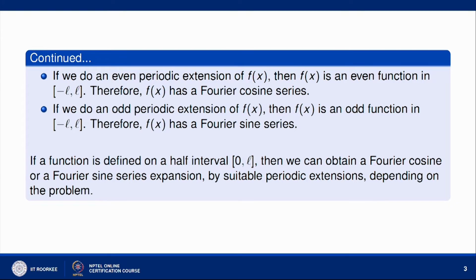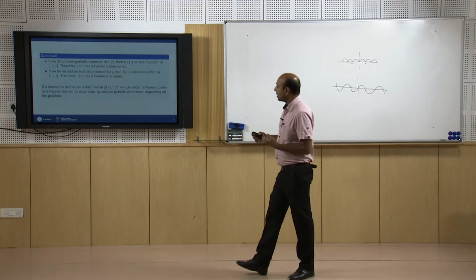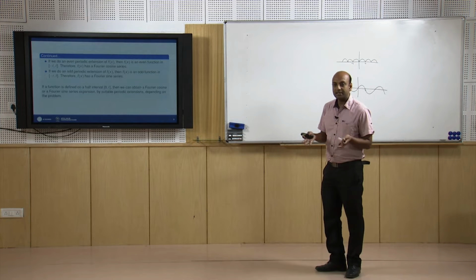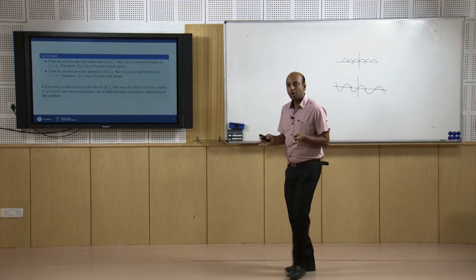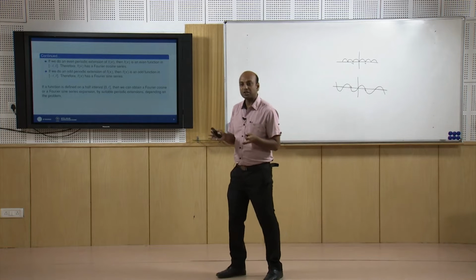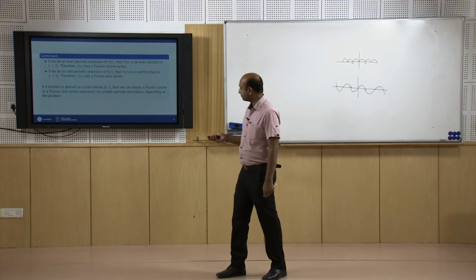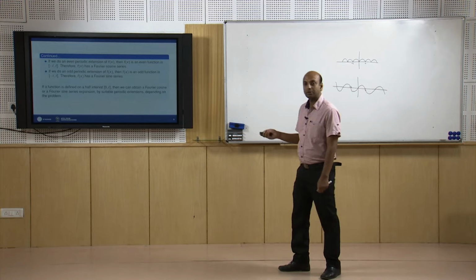If we want a Fourier cosine series expansion, that means we take an even periodic function, or we take the function as an even function, and if we want a Fourier sine series, that means we will take an odd periodic extension of the function. That depends on the problem.